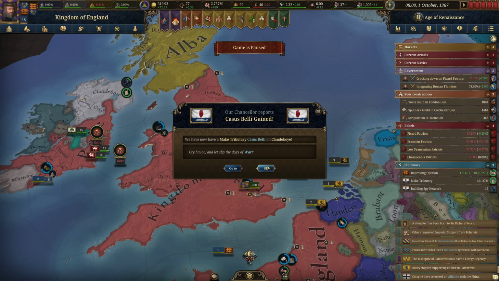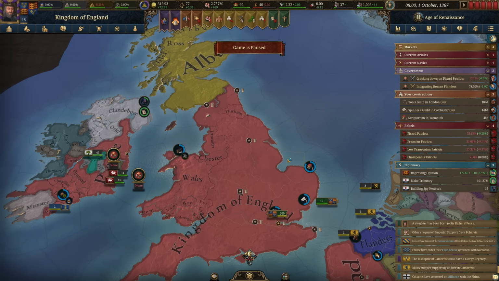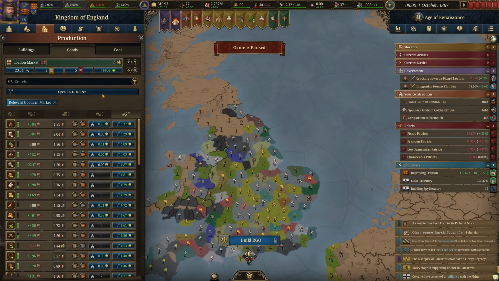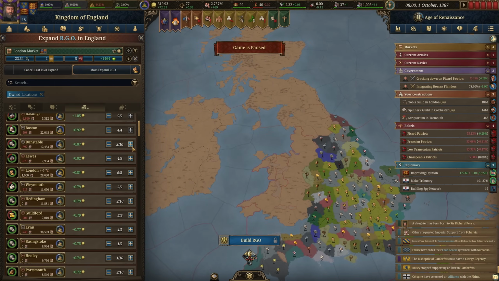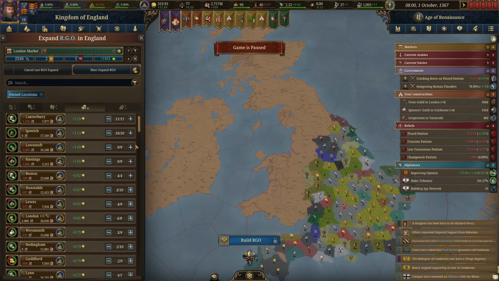So we got our Casus Belli. So it didn't take that long to get it. We're here in 1367. Do we want to declare war in October, though, or do we want to just wait until the end of winter? So we're going to get ourselves some more RGOs.